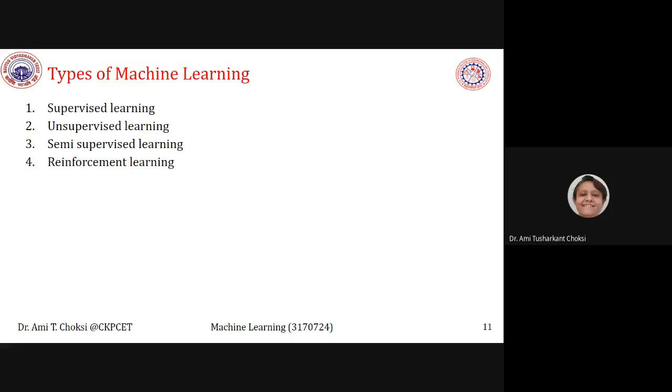Now, some other category of people divides machine learning into four types. They are supervised learning, unsupervised learning, semi-supervised learning, and reinforcement learning. Right? So, what are they? Reinforcement learning as such is not part of our syllabus, but when we want to know the types of machine learning, we should know it.